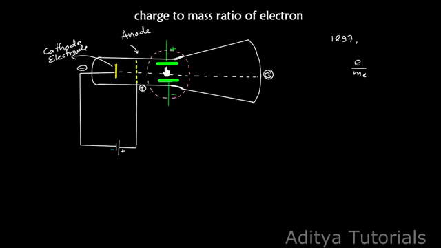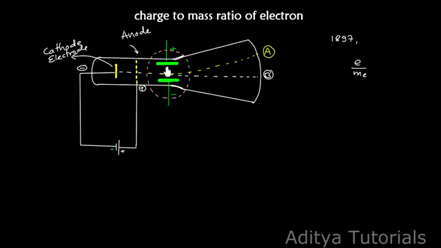In the presence of an electric field, we know that the cathode rays are negatively charged, and because of that they are deviated towards the positive part of the electrode. And for that, now I will change the color of the ray. Now the ray is moving here, and at this point it is affected by the electric field, and now it gets deflected and is incident at the point A. The spot A indicates that the cathode rays are deflected towards the positive terminal of the electrode.